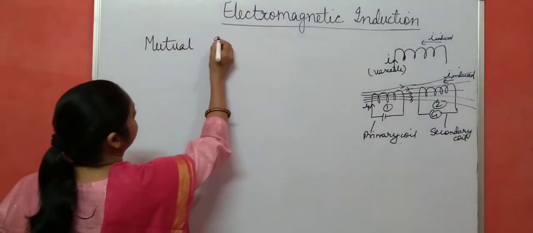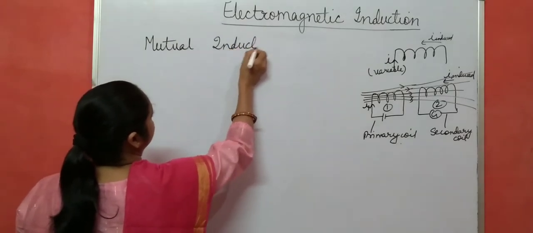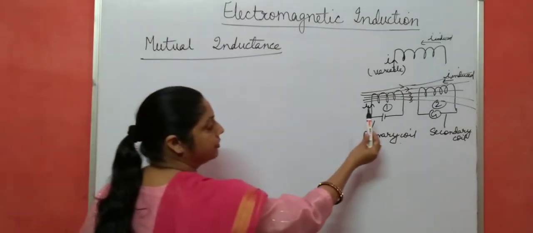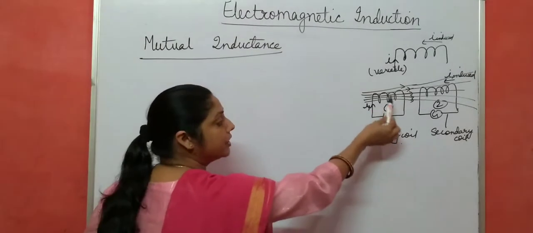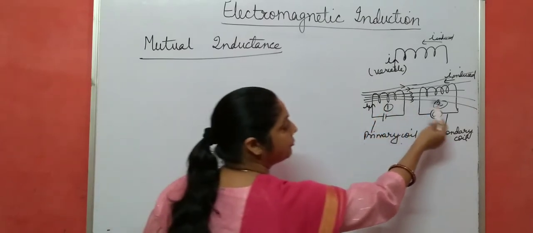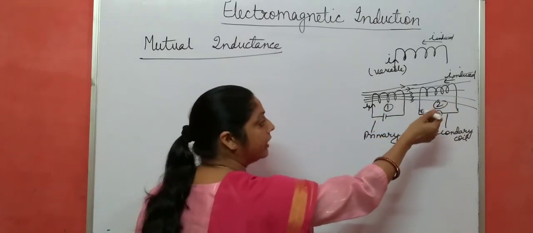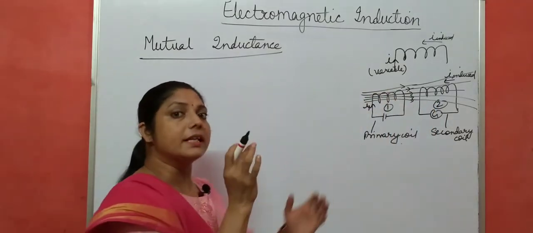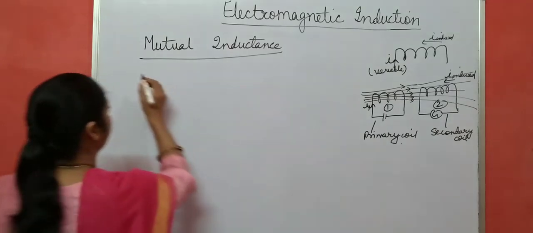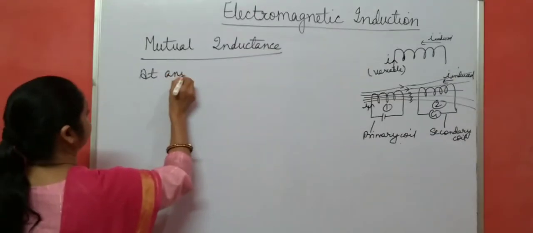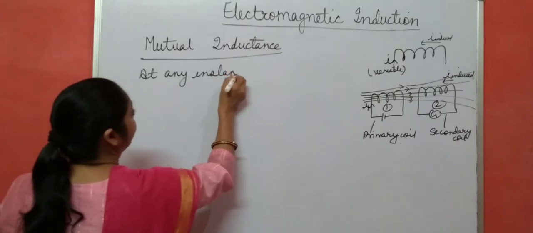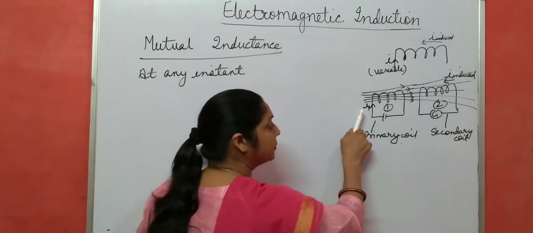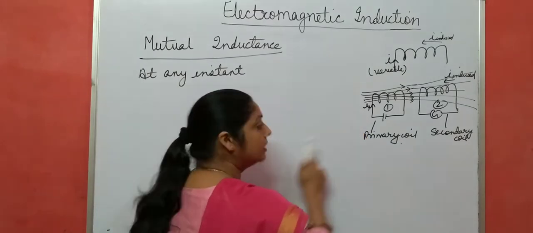So, mutual inductance. Now, the greater the current passing through this first coil, the greater the number of field lines passing through this second coil. It means greater flux is linked with this second coil. It means at any instant of time, the magnetic flux linked with the second coil is directly proportional to the current passing through the first coil.